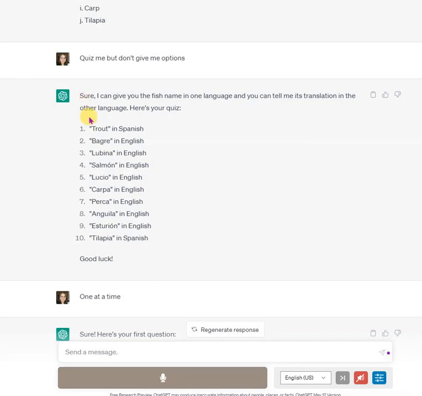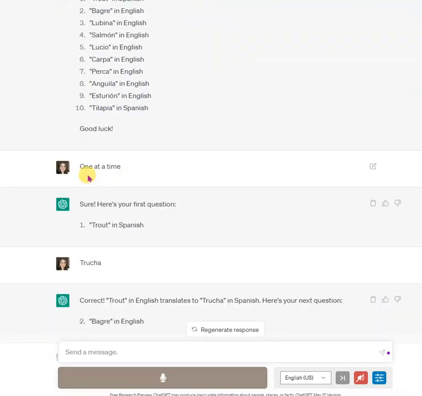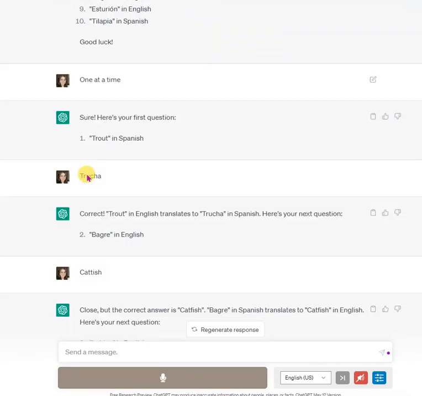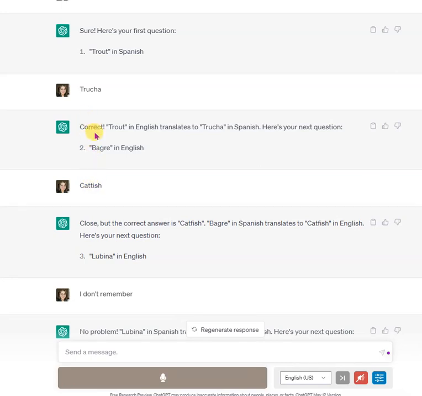It says sure, and so now it gives me all the terms, some in English, some in Spanish, and it expects me to say what the corresponding translation is. And I reply with one at a time. So, okay, now here's your first question. What's trout in Spanish? When I give the answer, trucha, it tells me that it's correct, and now it picks up from there and it continues to ask for the individual terms.